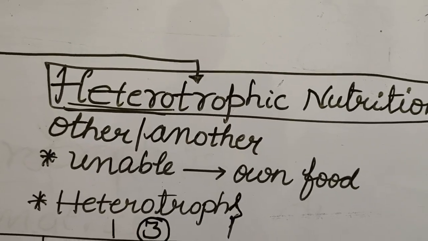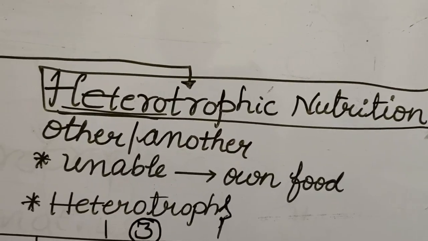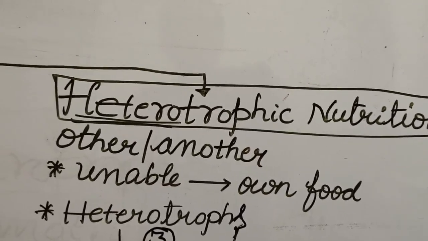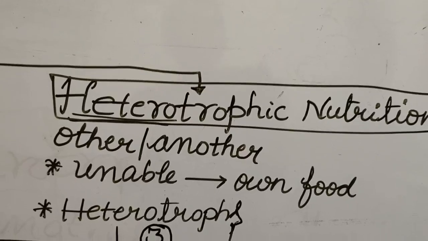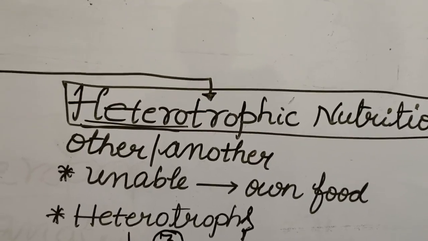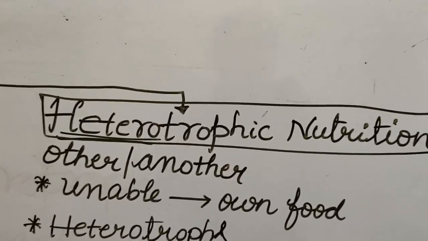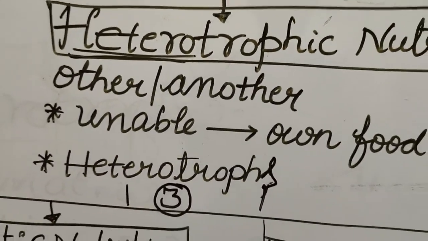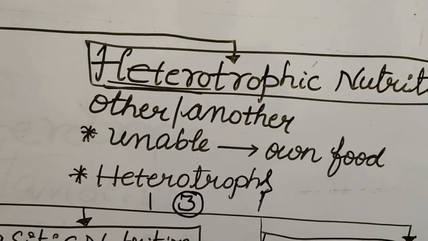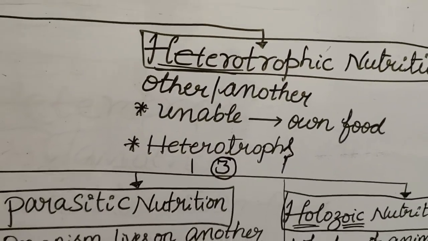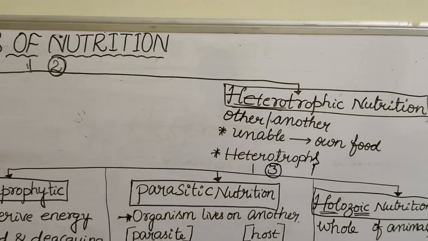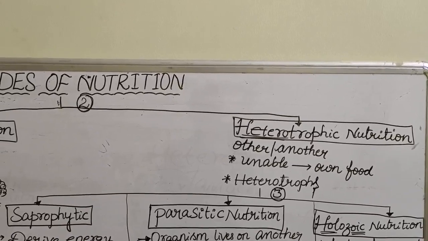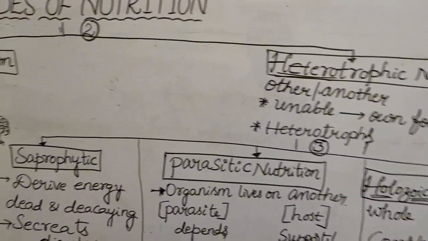Once again I am repeating the definition. The mode of nutrition in which the organisms are unable to prepare their own food and depend upon other organisms for the sake of food requirements is known as heterotrophic nutrition, and those organisms are known as heterotrophs. Let us see the classification of heterotrophic nutrition. Majorly, heterotrophic nutrition is divided into three types. They are saprophytic nutrition, parasitic nutrition and holozoic nutrition.